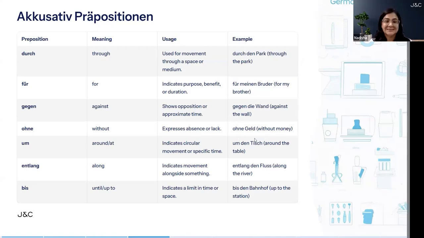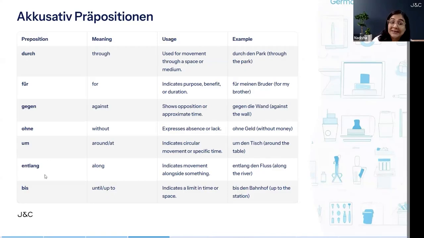Next one is um, which means around or at. When we tell time, we always say at 8 o'clock, at the exact time. That time we use at, and around is around some place. It indicates circular movement or specific time. For specific time, it is at, and for movement, it is around. Example is um den Tisch, around the table.